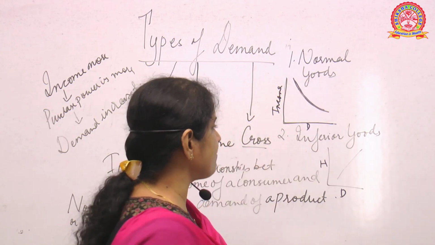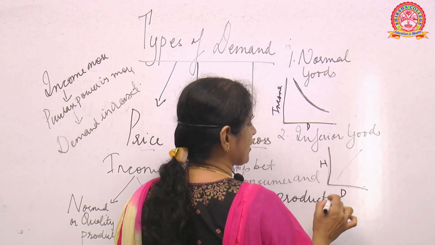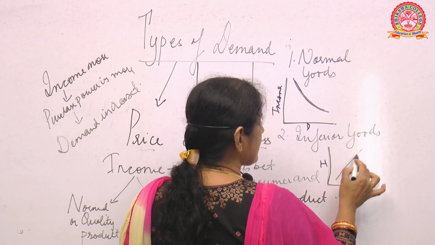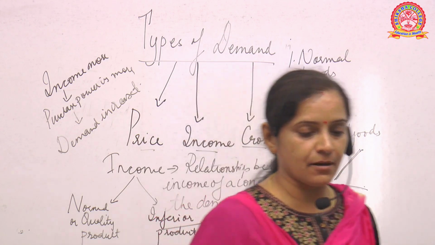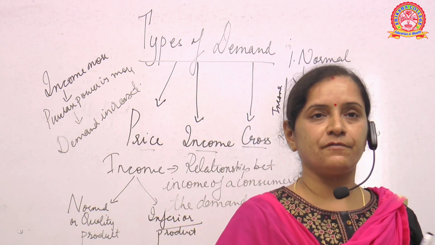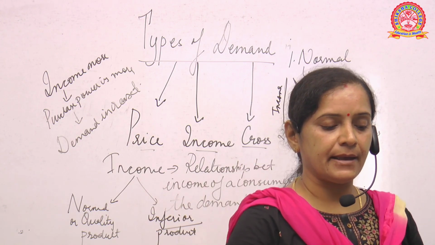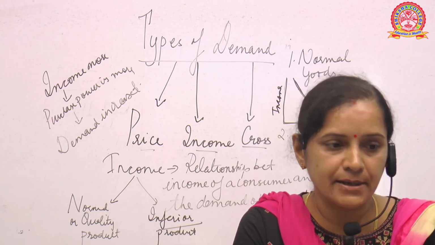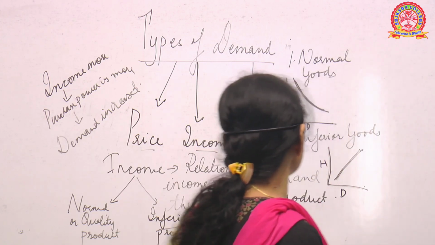But you see the second part there where we have inferior goods, where the goods are not of better quality. What happens? We have a curve like this. Now why do we have a curve like this? Because these goods are inferior. Okay, inferior in a sense that they do not have the quality. Is it clear? Then come to the last part, which is the cross demand.